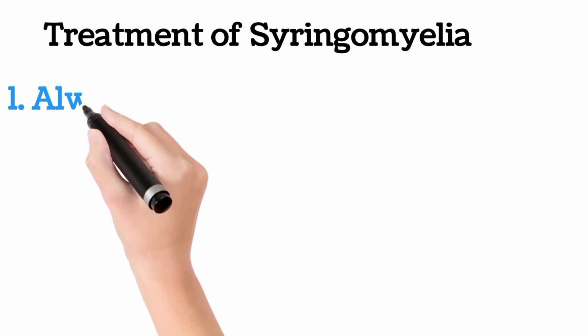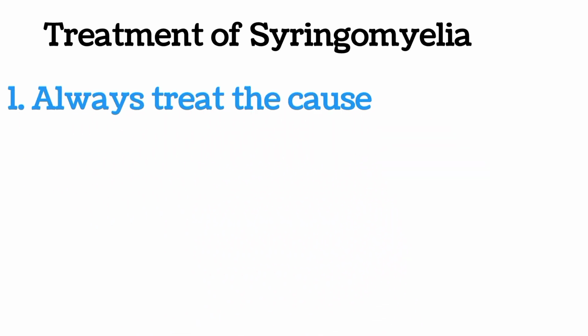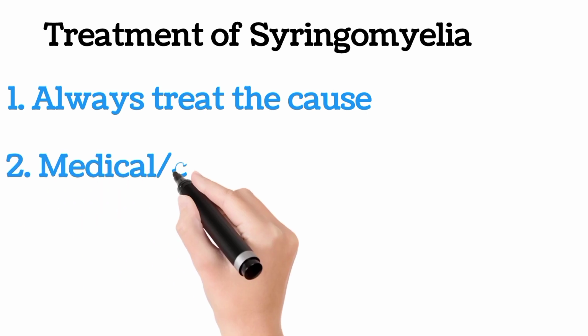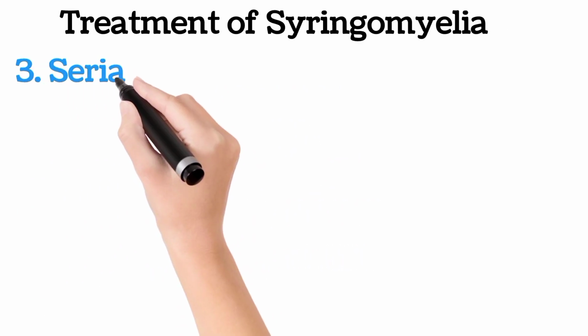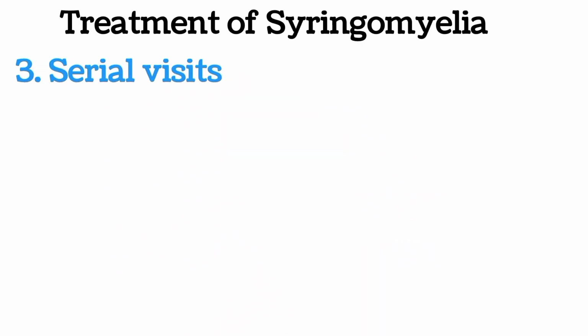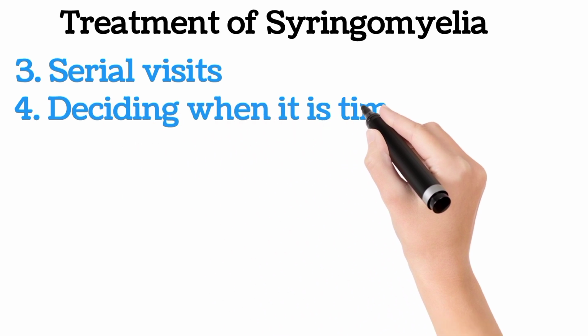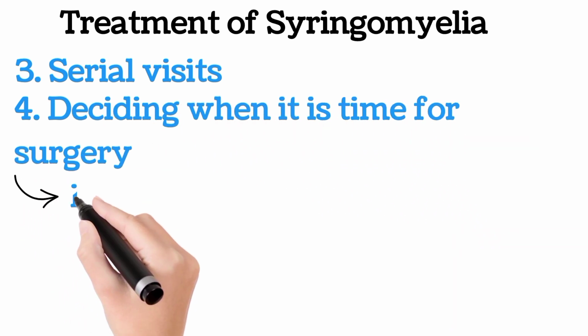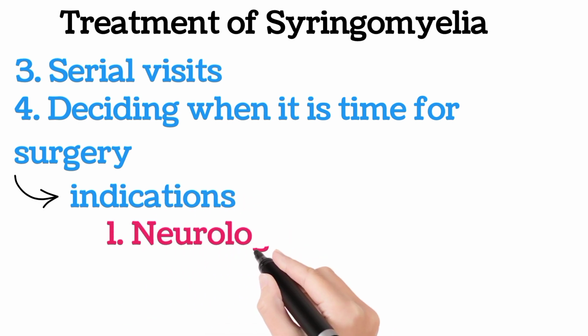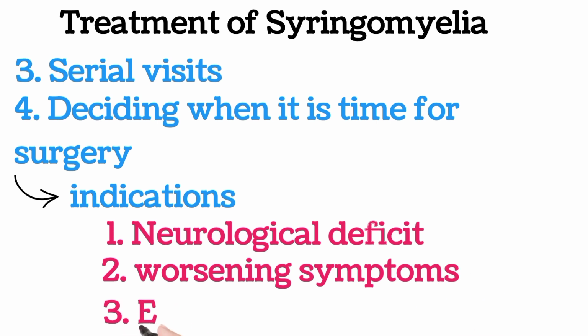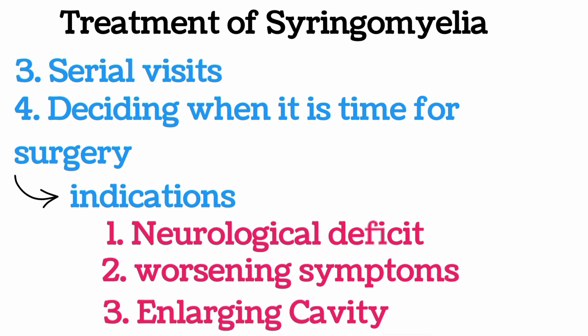We have talked about investigations and we move towards the treatment of syringomyelia. The rule of treating this condition is to treat the cause. When we establish a cause, we treat the cause and we treat syringomyelia. If the cystic cavity is small and the symptoms are mild or minimal, we just observe and medically manage the patient. And all this treatment is symptomatic. There is a cutoff point of symptoms of the patient and the size of the cavity, which decides it is time to move towards surgery or any decompression procedure. In most patients, surgery is done when there is any neurological deficit or progressive enlargement of the cystic cavity in serial imaging.